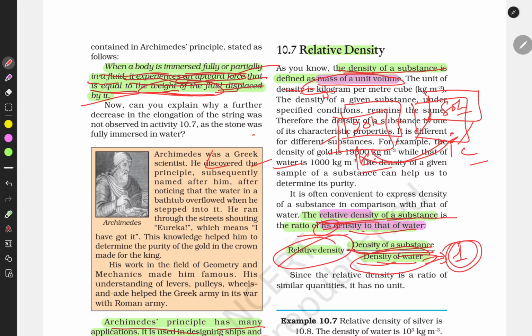Suppose the density of a substance is less than 1, it will float on the water. If density is more than 1, which is more than the water's density, then it will sink.